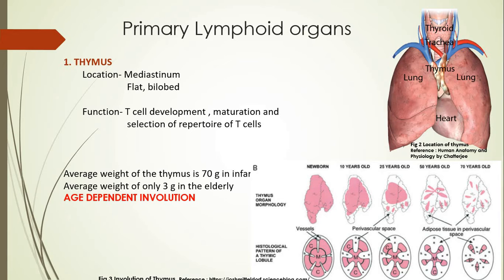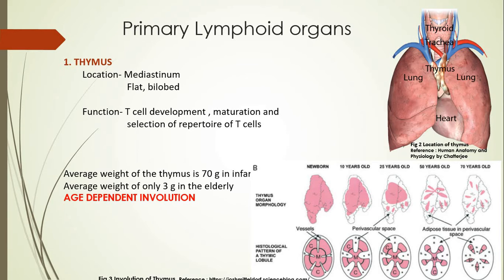Now this thymus, what is its shape and size? Its shape is flat and bilobed in nature. And the size varies and depends on the age of the individual. What does it mean? It means that in the infant condition, it is heavy, the cell mass is more as compared to the weight of the gland in older people. It indicates that there is age-dependent involution seen with the thymus.